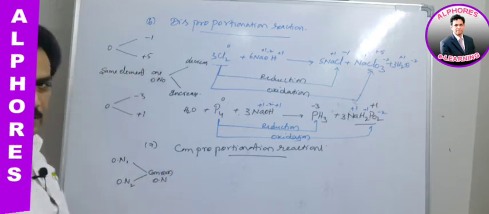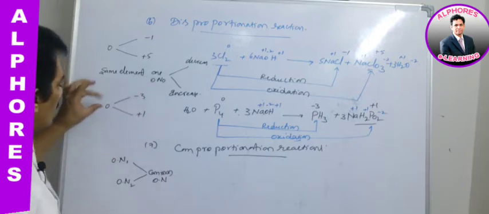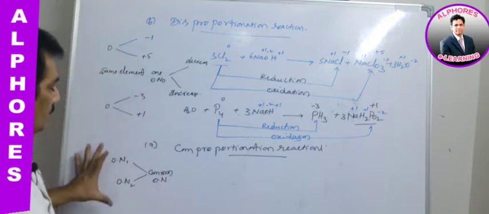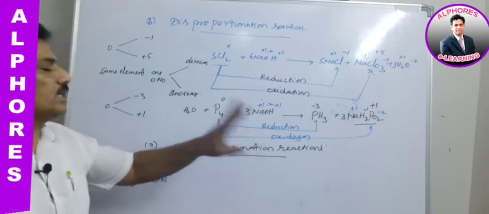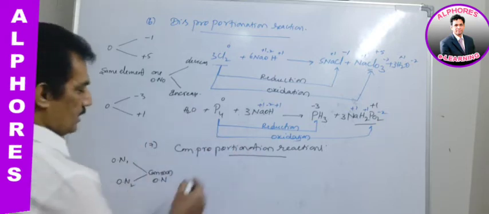A reverse to this: here common to different, here from different to common. That's why it is called comproportionation. Let me give an example here.